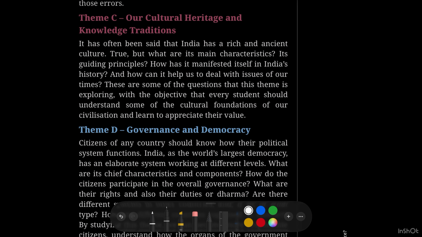What are its guiding principles, how has it manifested itself in India's history, and how can it help us to deal with issues of our times? These are some of the questions this theme is exploring, with the objective that every student should understand some of the cultural foundation of our civilization and learn to appreciate their value. We should always be proud of our culture, heritage, knowledge and traditions.